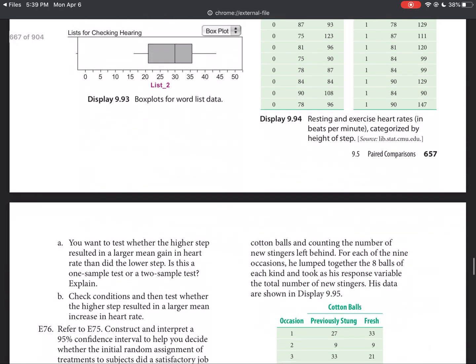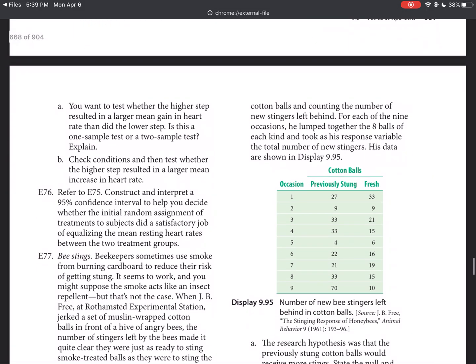It's very interesting. So the first question says you want to test whether the higher step resulted in a larger mean gain in heart rate than did the lower step. Is this a 1 sample test or a 2 sample test? So this is actually a 2 sample test because you're going to be comparing the lower step to the larger step by getting the gains.